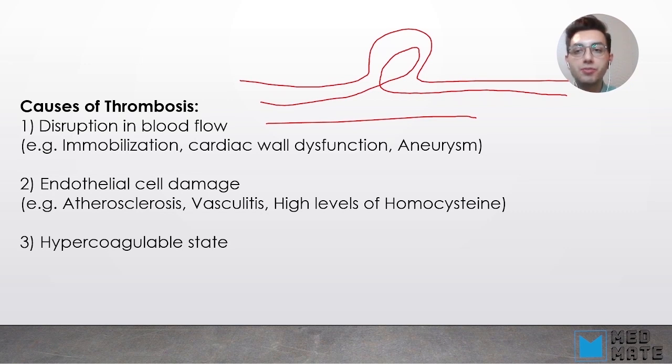The other cause of thrombosis can be endothelial cell damage. We know that endothelial cells are producing or releasing all of these enzymes that are preventing any sort of thrombus formation. So when there is any sort of endothelial damage, these endothelial cells cannot release these enzymes properly, so that can be a cause of thrombosis. Some of the reasons are atherosclerosis, vasculitis, or high levels of homocysteine.